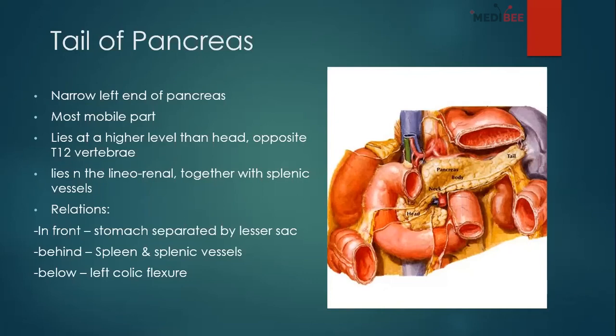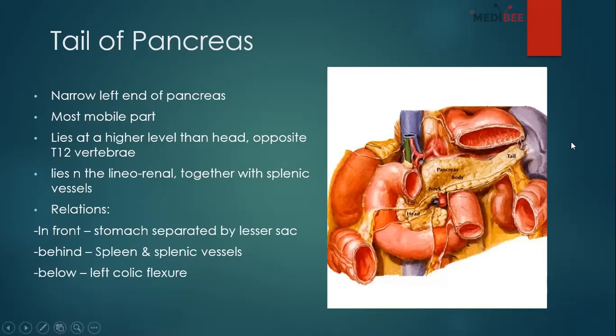Okay, and it basically lies within the lienorenal ligament with the splenic vessels. And if you look at the relations, in front of the tail is our stomach, which is separated by the lesser sac, and behind you can see there is the spleen, and within it there are splenic vessels.